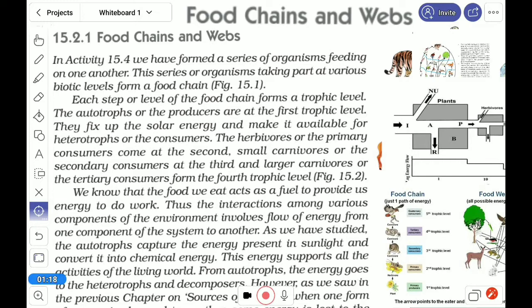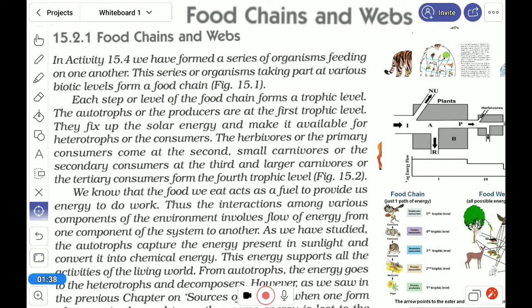So this basic concept is something everybody knows. A series of organisms taking part at the various biotic levels form a food chain. All the animals and the plants are chained. Chained in what sense?